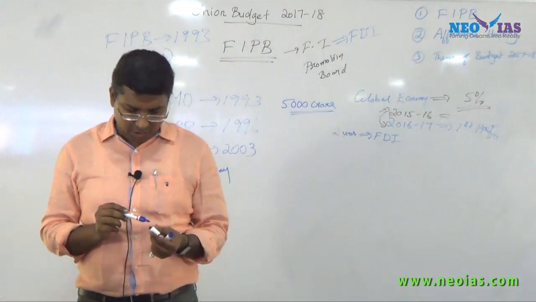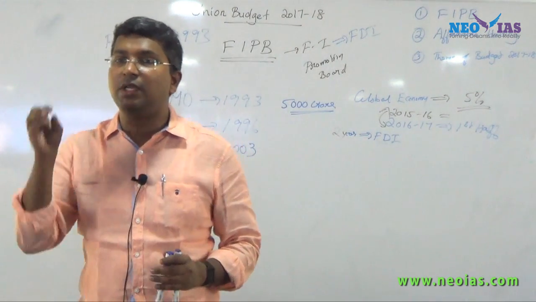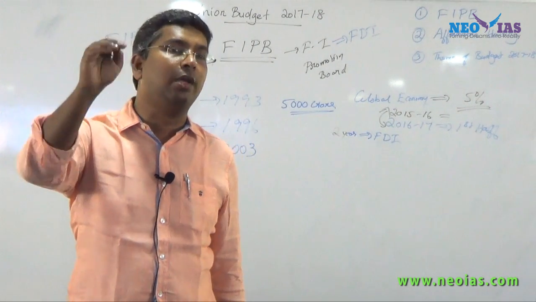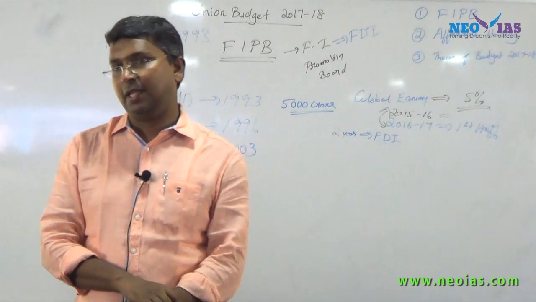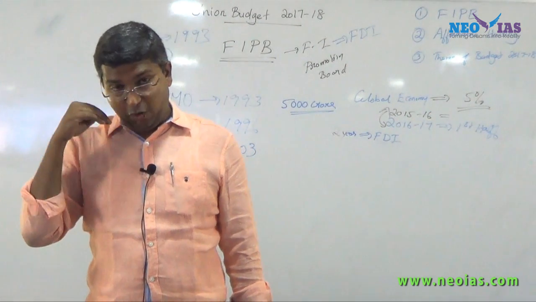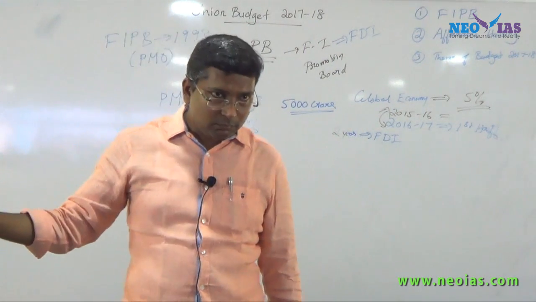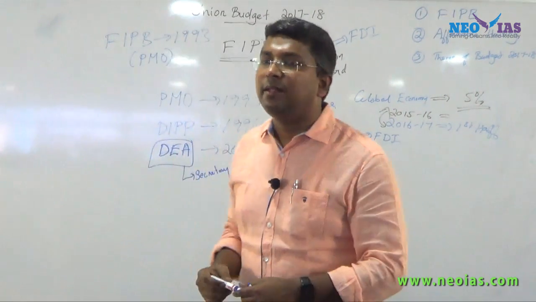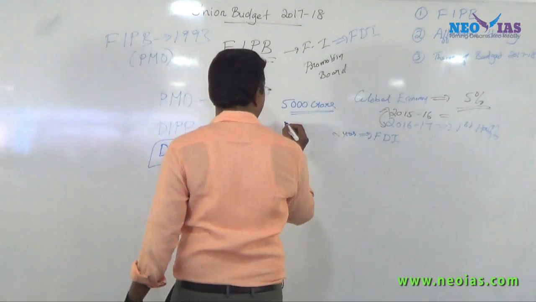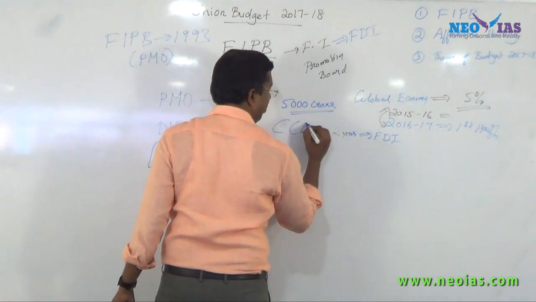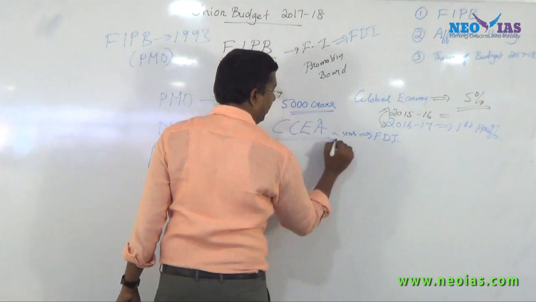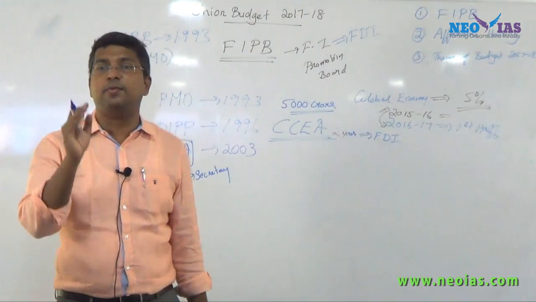If a foreign investor wants to bring foreign direct investment to the country, up to 5,000 crore, it can give approval. Now, if the foreign investment comes beyond 5,000 crore, it will be decided by the Cabinet Committee of Economic Affairs. Again, this is very important. Again, UPSC has asked questions. This Cabinet Committee of Economic Affairs plays a very major role.